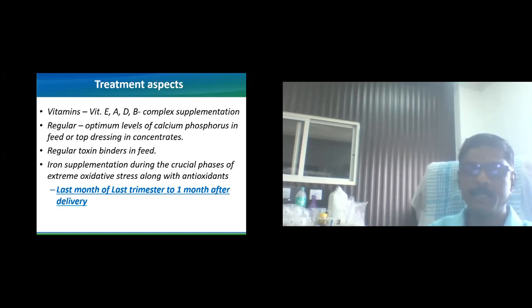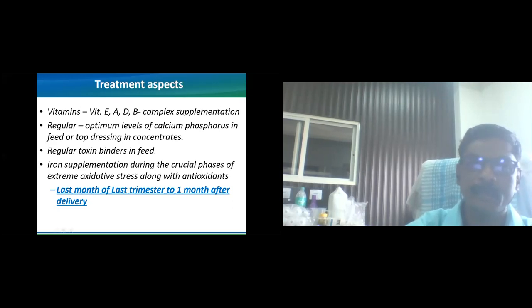In that phase, there is an exponential growth of the fetus. The animal is under stress, as well as the mammary glands are developing fast. The fetus is also growing fast, and ultimately the oxygen demand is much higher. So to fulfill the oxygen demand, we must be much more careful about the 1 month before and 1 month after delivery.